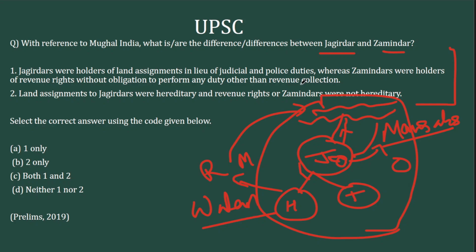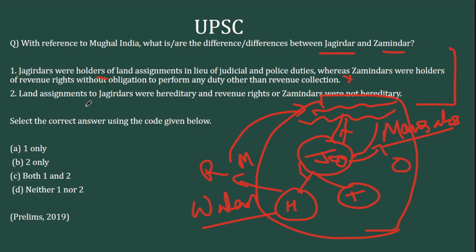Jagirdars were holders of land assignments in lieu for judicial and police duties, correct. Whereas Zamindars were holders of revenue rights without any obligation to perform any duty other than revenue collection. That is wrong. All these are correct, but they also had the duty. They also had some obligations. So that's where the statement becomes wrong.